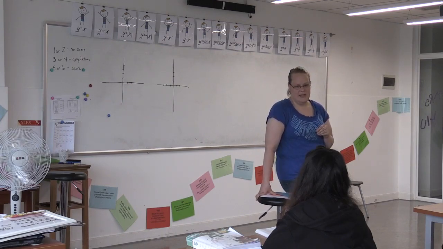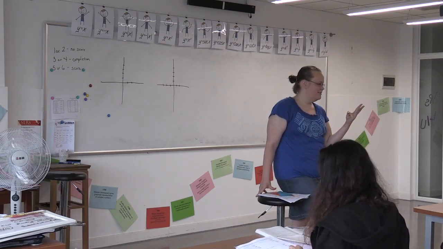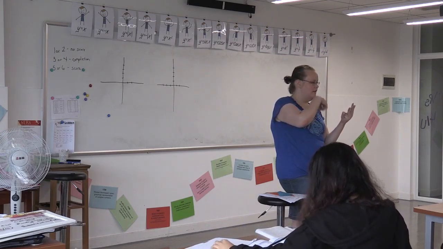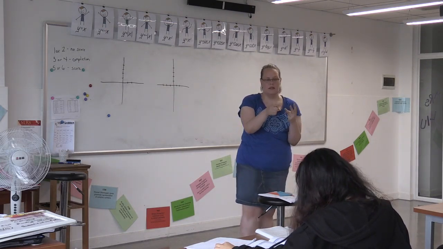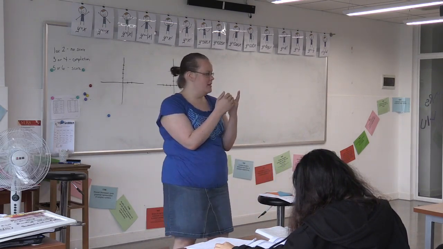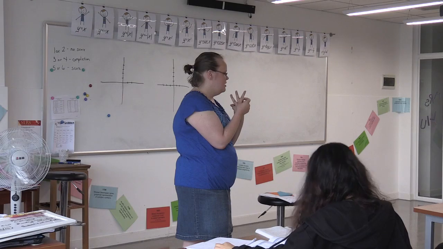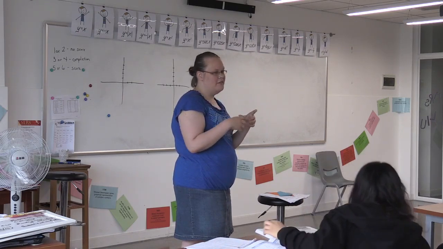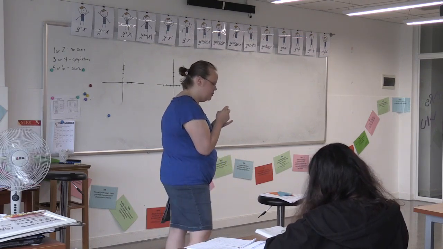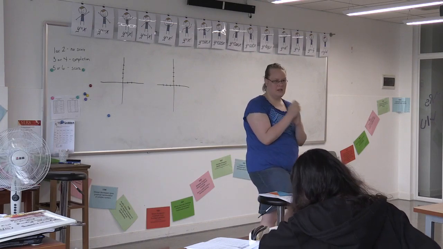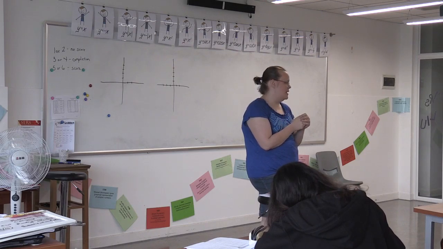What topics are going to be on that test? 3 topics. What is that? Volume, solids of revolution, right? When we spin something around, what is the volume? The region between the curves, the area between 2 curves. And finally, one more topic: finding the volume of a 3-dimensional solid if we know the cross section of it. Those are the 3 things that will be on that test. It will be on Wednesday, so that on Tuesday when we're in here, we have a little bit of time reviewing for that.